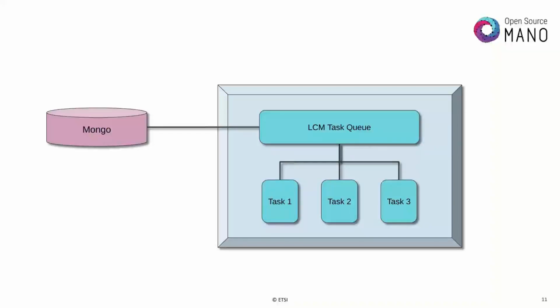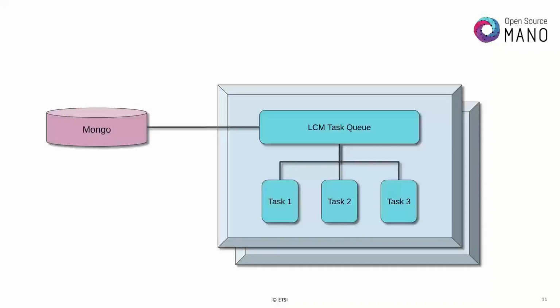yet? Where it doesn't work so well is if I bring up a second replica of the LCM or a third. Doesn't matter if it's co-located on the same physical node or in different nodes or however we want to slice it. The second OSM replica doesn't have code to say to the first one, hey, I'm taking this task, you take that task, and now we can start doing things across systems. So the LCM has a bit of work to do to harden this part here. And it's not something we're ignoring, and we're not saying it's good enough or anything like that. We just recognize that there is an opportunity for improvement here.